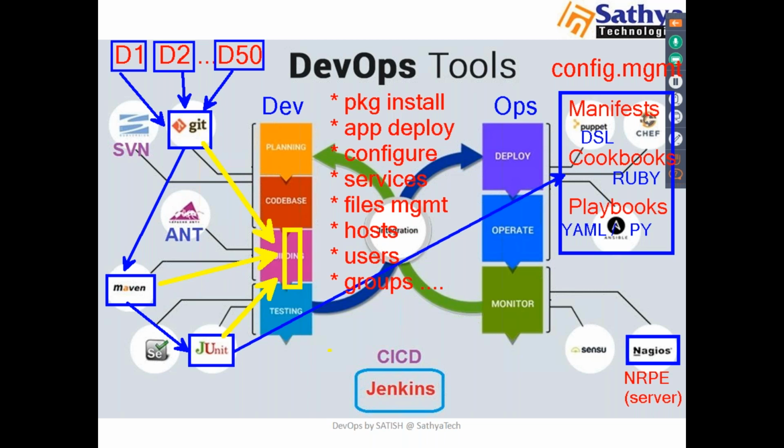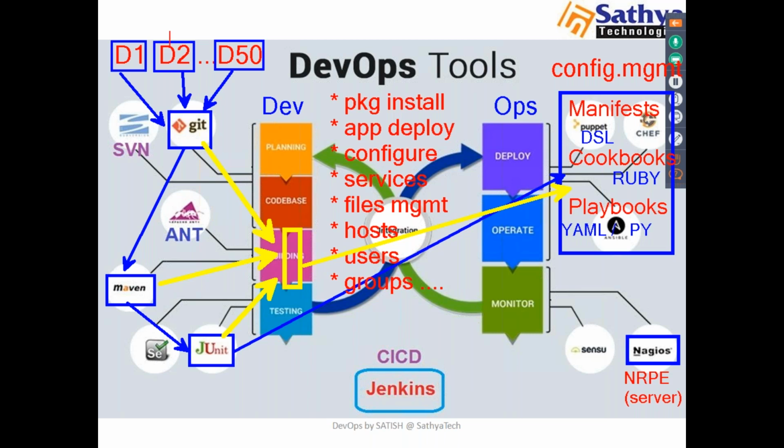Next, we have CD, continuous deployment. Once you prepare this package, once you build the code, then we have to deliver it. So I'll deliver the files like WAR files, JAR files, all these things, to CM tools. So there is integration of the source code, build tools, and test cases, and there is continuous deployment or continuous delivery to CM tools. Here Jenkins will do this job.